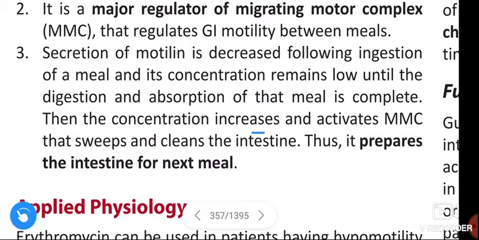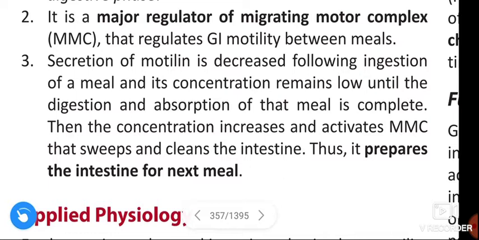Then the concentration increases and activates the migrating motor complex that sweeps and cleans the intestine. Thus it prepares the intestine for the next meal.